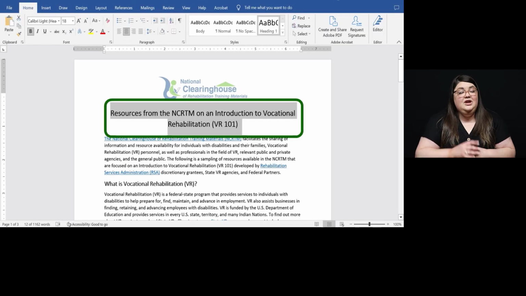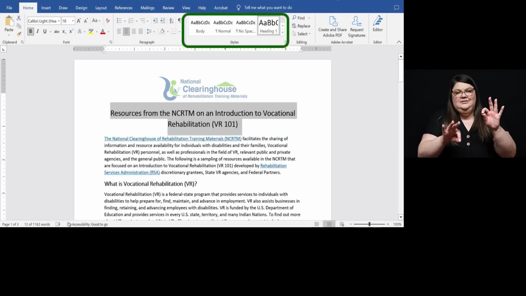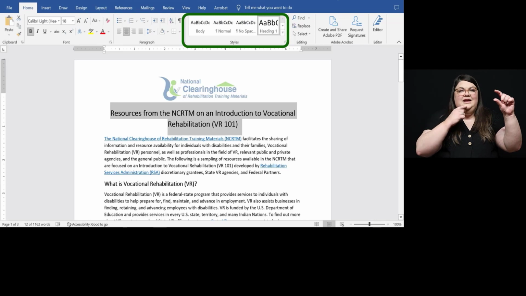To assign a heading, select the text you want to assign, then locate the built-in Headings tool in the top navigation bar in the Home tab under Styles. Select the heading level you wish to assign to the selected text.